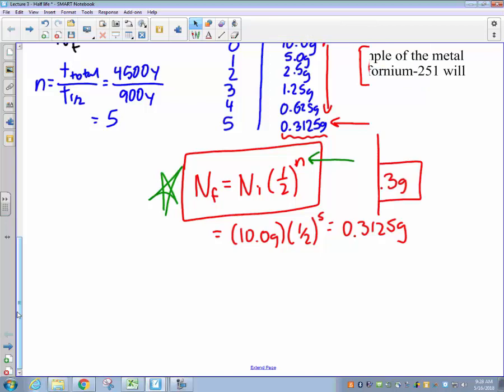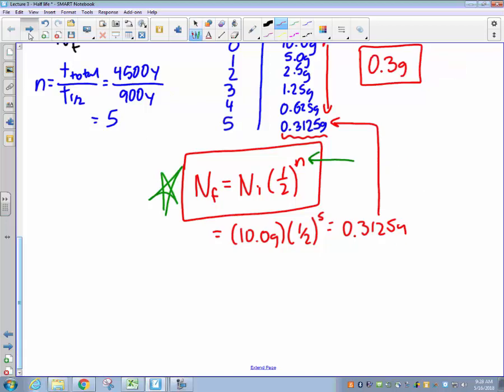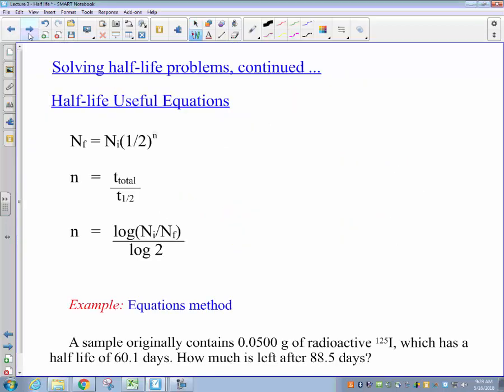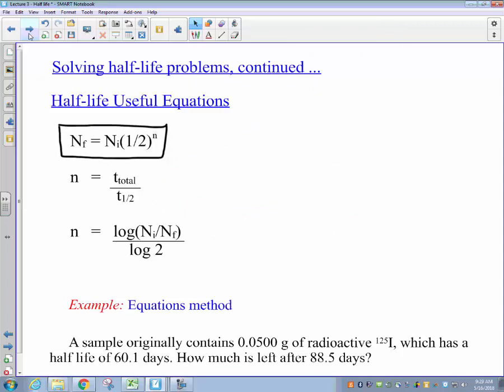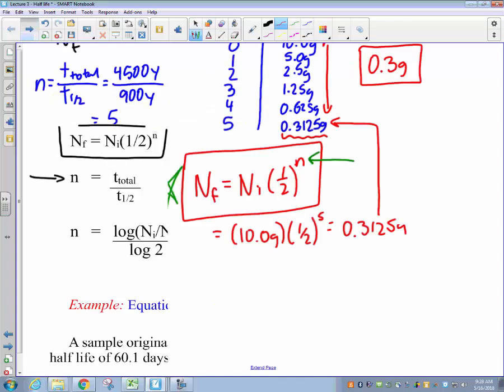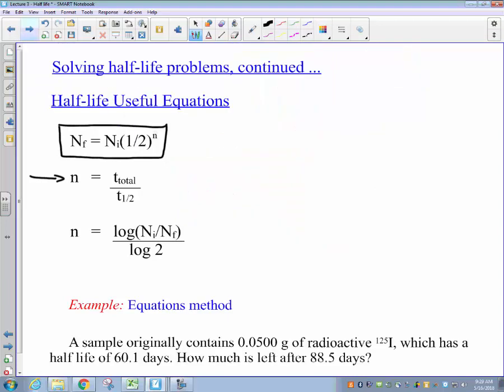Now that we've derived that main equation, take a look next at a couple of other things that we can deal with in terms of making these calculations. The key to solving these problems, as I mentioned in the last problem, is generally finding the number of half-lives n. In the last problem, we found the number of half-lives that have gone by taking the total amount of time and dividing by the time of 1/2.